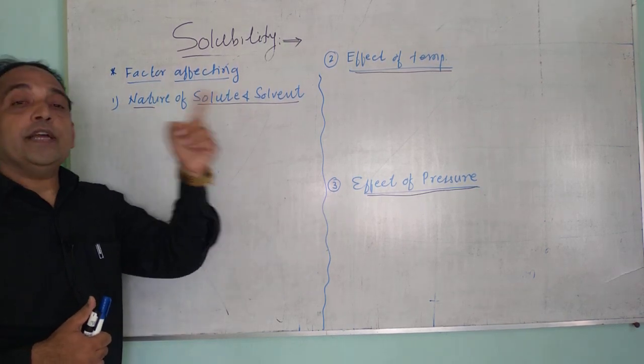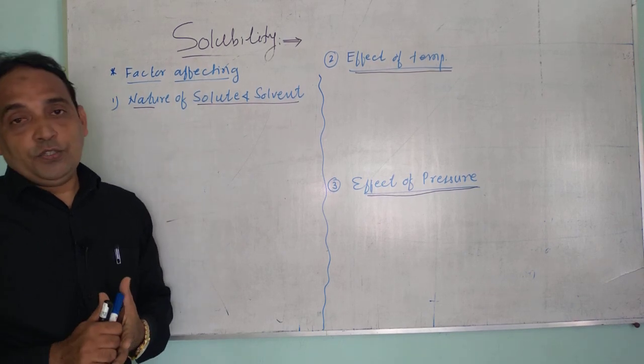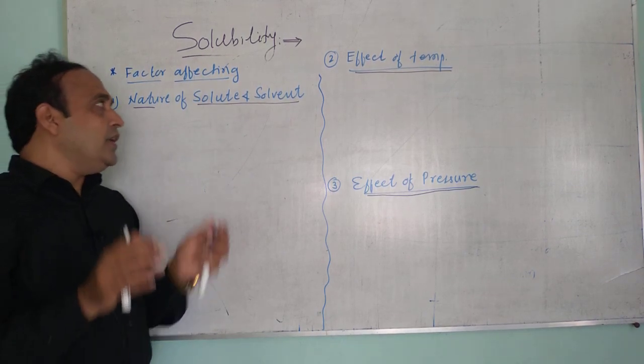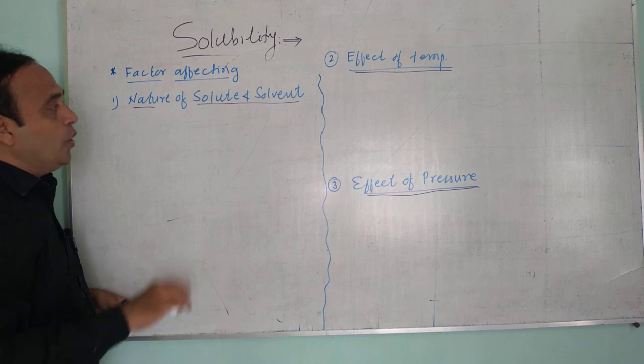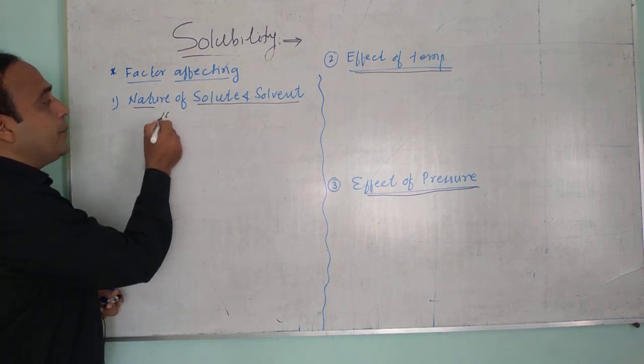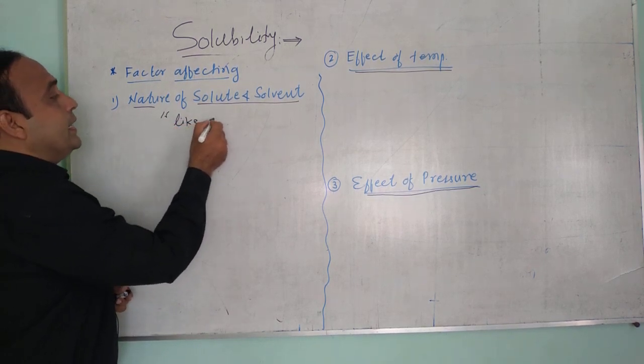Now how does the nature of solute and solvent affect the solubility? This is based on the principle like dissolves like.